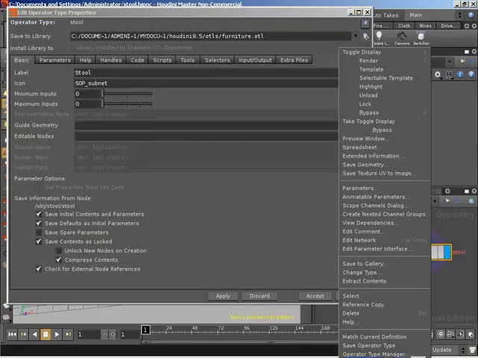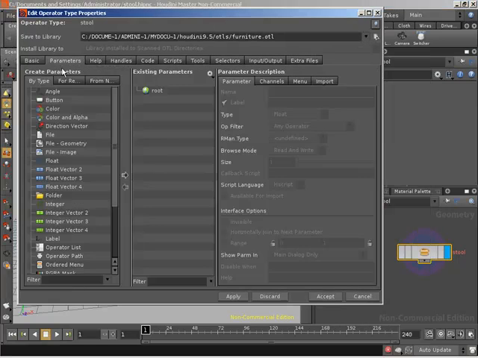That is actually off the bottom of the capture region, but it just says type properties. Type properties is going to look very similar to edit parameter interface when we're on the parameters tab. It's essential to realize that type properties deals with all of the customization of a digital asset. Edit parameter interface is just for adding extra parameters to a node as opposed to an asset.